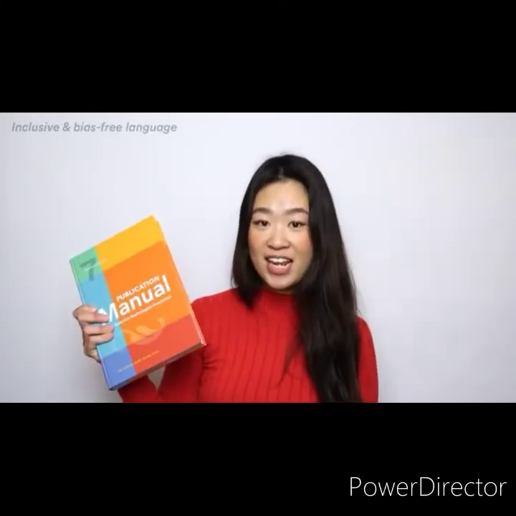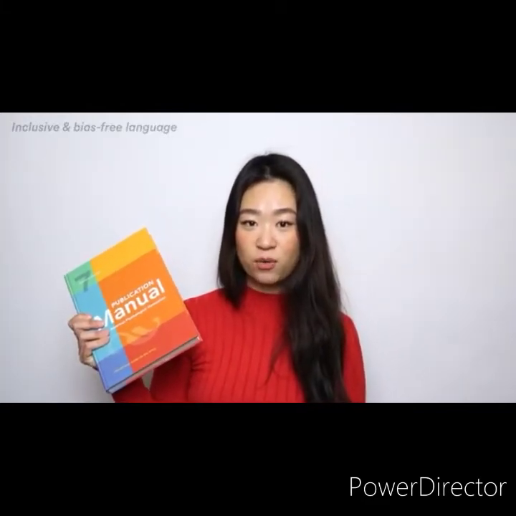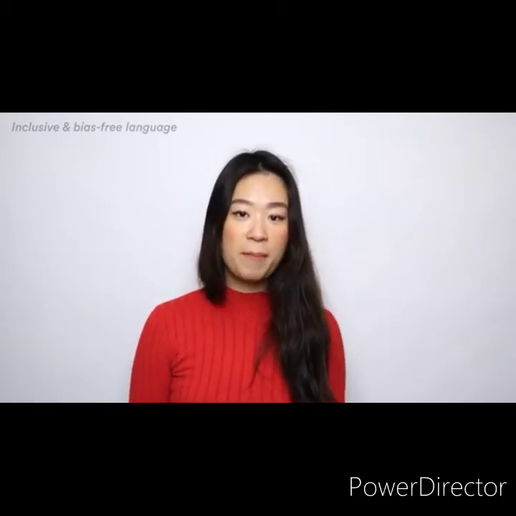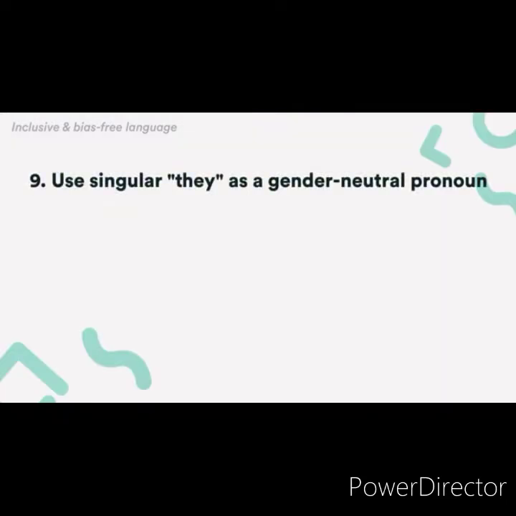The 7th edition of the APA Publication Manual includes guidelines on inclusive and bias-free language for topics such as gender, age, disability, racial and ethnic identity, and sexual orientation. Number 9. The singular "they" or "their" is endorsed as a gender-neutral pronoun. Instead of saying "he or she," you're encouraged to say "they."